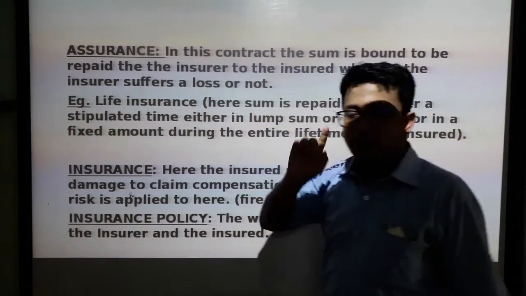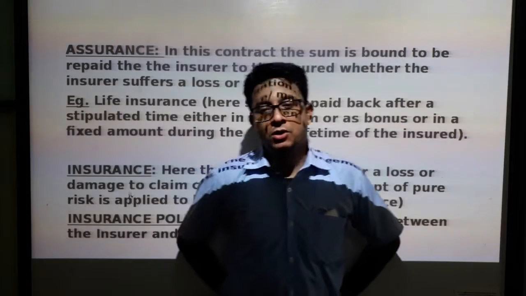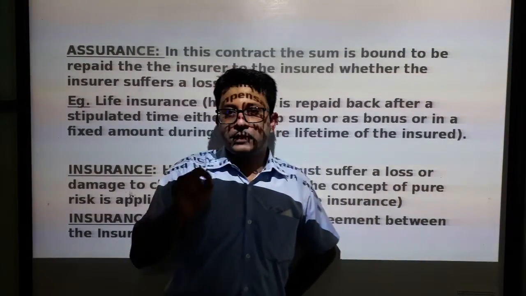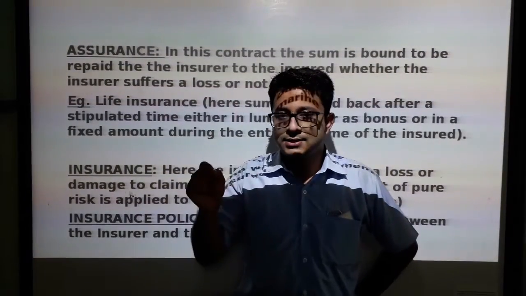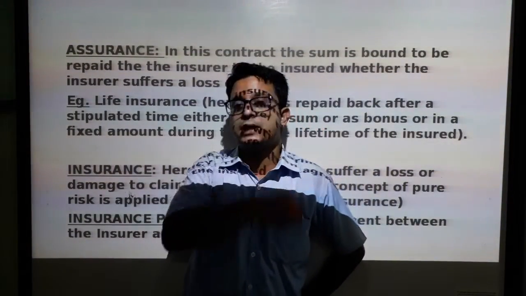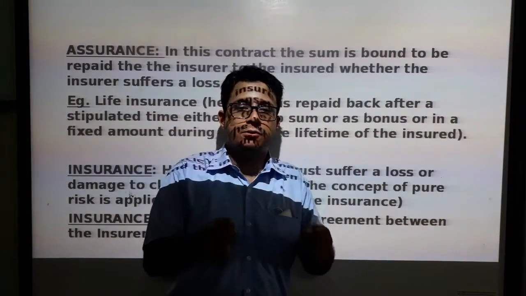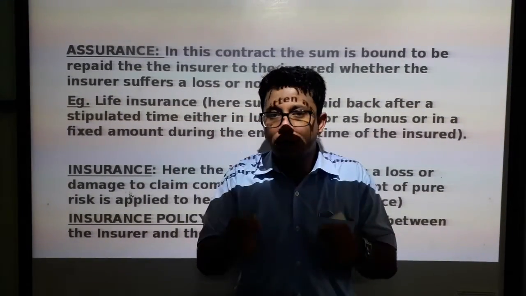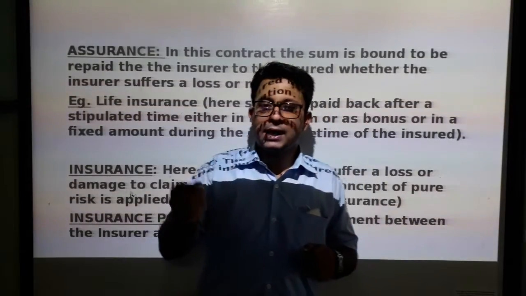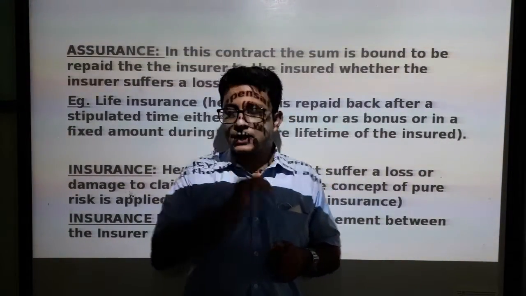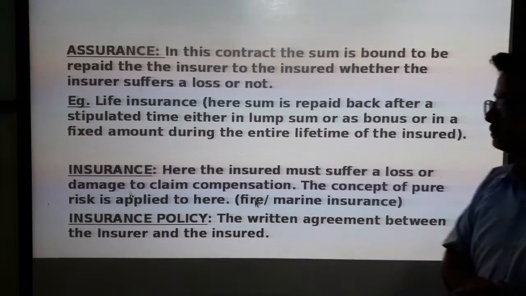Take for example, in the case of your life insurance, LIC. If you have purchased an insurance policy, then at the end of the maturity period, the LIC has to repay you the amount of money, whether you have suffered any incident or whether any type of event has occurred or not. The LIC company has to repay the amount at the end of the period. That is called assurance.